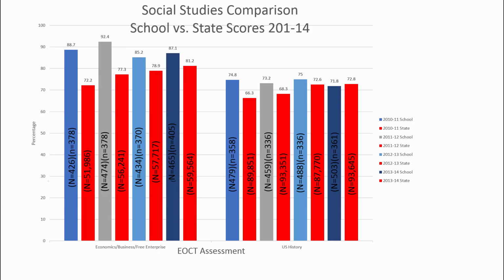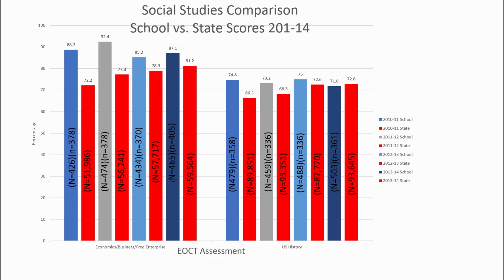In social studies we do see a slight dip, moving from 92.4 in economics, business, and free enterprise down to 85.2 in the 2010 to 12 school year, moving towards the 2012 to 13. But then we see an increase back up, moving in a positive direction at 87.1.